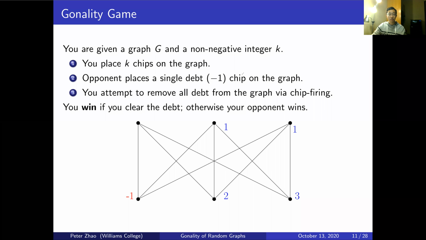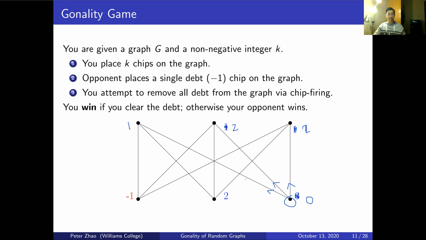So my first step is I'm going to fire this bottom right vertex, which sends 1 chip along each of its edges, giving me 0 chips on this vertex, 1 plus 1 chips here, 1 plus 1 equals 2 chips here, and 1 chip here. So this is our new configuration. Now I'm going to perform a chip firing on a subset of the vertices. What does that mean actually? I'm going to say that I can fire this subset of vertices all at once.